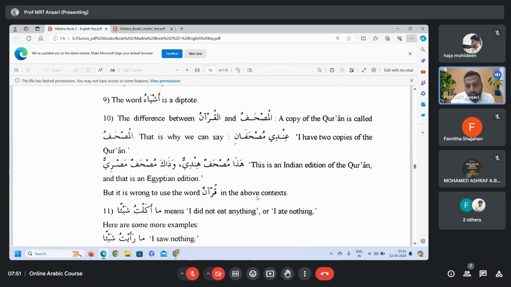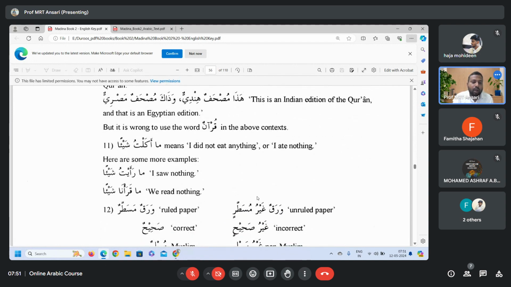Very important note here. We say, I read Quran, Aqra'u al-Quran. That is correct. Or Qara'a Talibu al-Quran, the student read Quran. But if you want to say, I have two copies of Quran, you must say fi al-Mushafani or fi al-Mushafun. Or you can say fi al-Mushafun Hindi, or fi al-Mushafun Misri. You cannot say fi al-Quranun Misri, you cannot say fi al-Quranun Hindi. That is wrong. Okay.